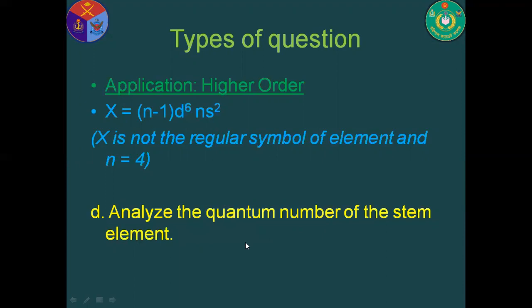Finally, the fourth type of question, a higher order question. It is application based, and also evaluation based.